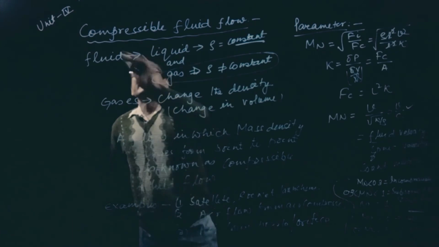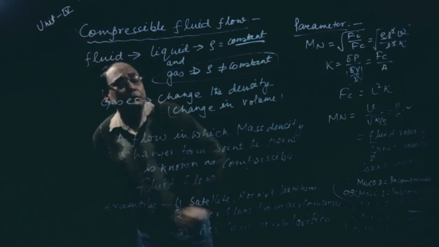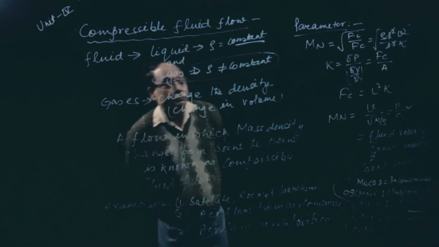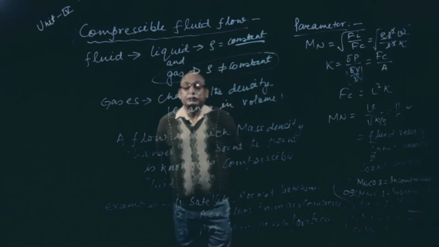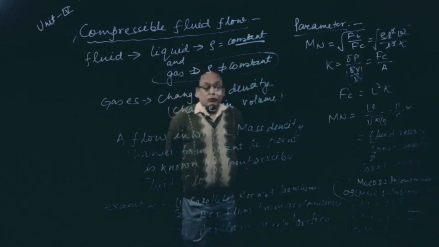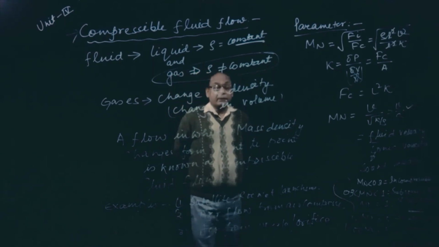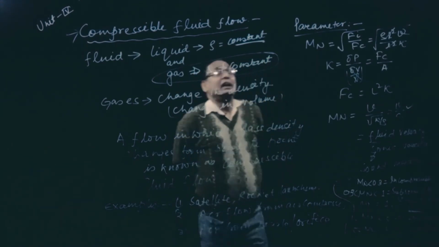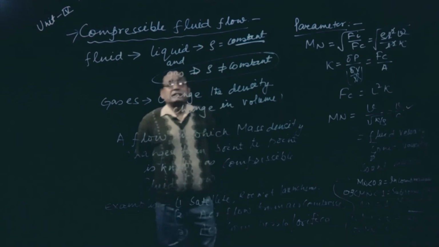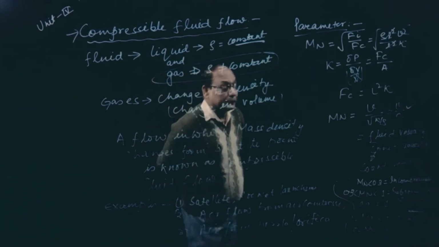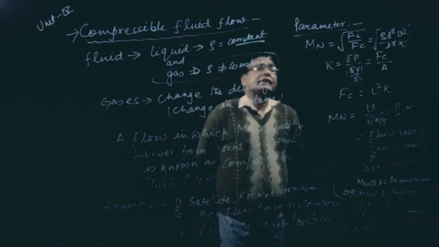Examples are satellite, rocket launching, even flights, air flow from air compressors, air from the nozzle or orifice. There is one parameter by which we can say flow is sonic, subsonic, supersonic or hypersonic. That parameter is called Mach number.